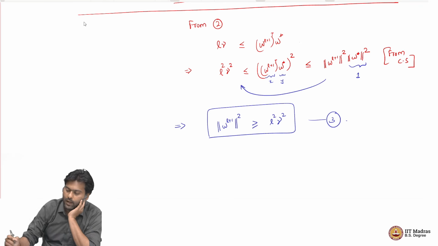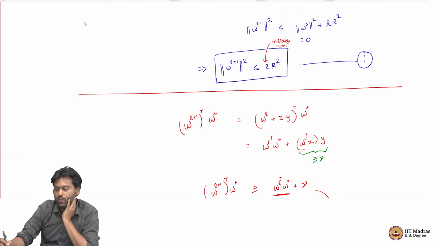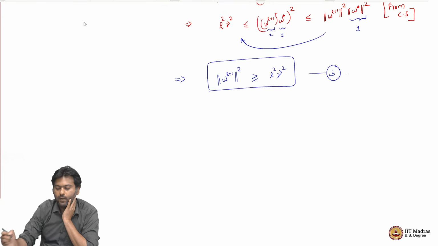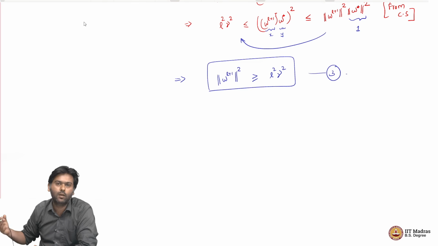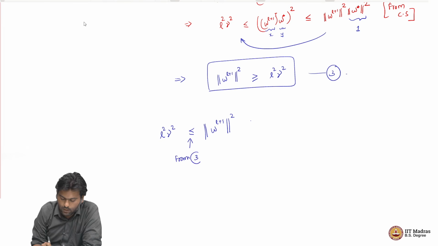So, on the one hand we have from argument 1 that norm W_{L+1} squared is less than or equal to L times R squared, whereas from the other side we have norm W_{L+1} squared is greater than or equal to L squared gamma squared, right. So, this guy is actually sandwiched between two terms. This is greater than or equal to L squared gamma squared, this is from 3, and this is less than or equal to L R squared, this is from 1.